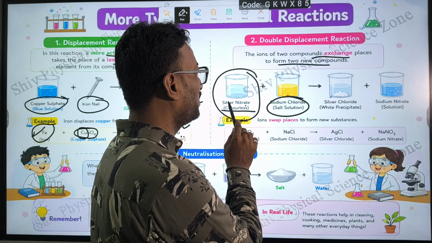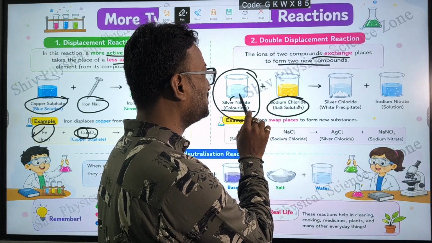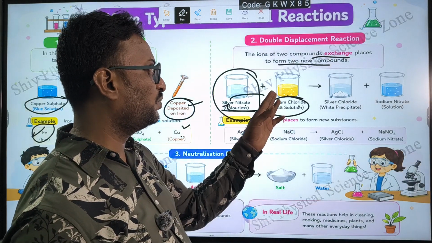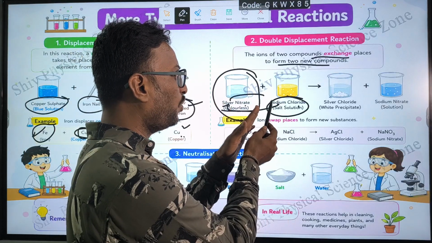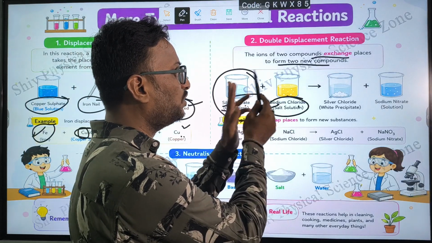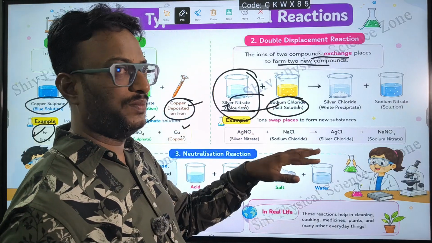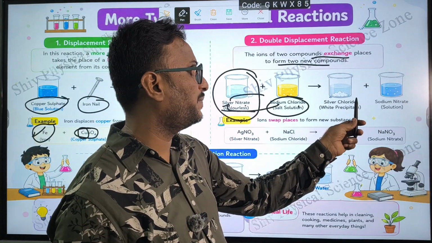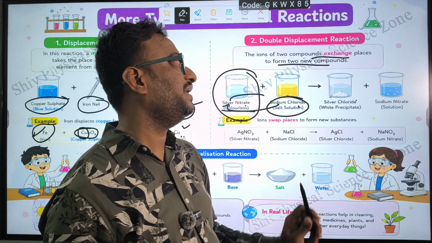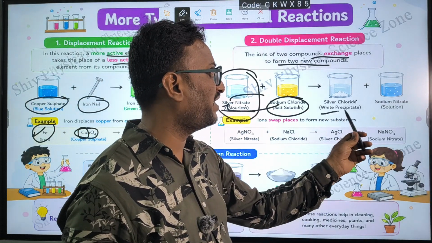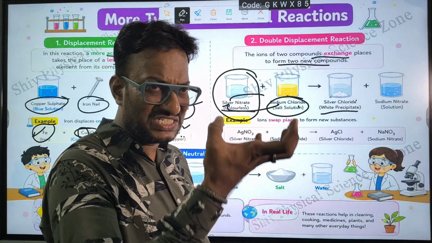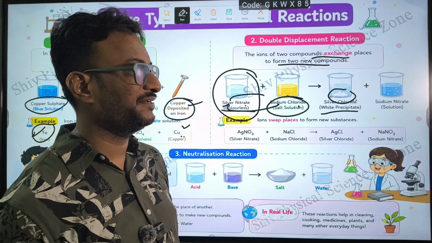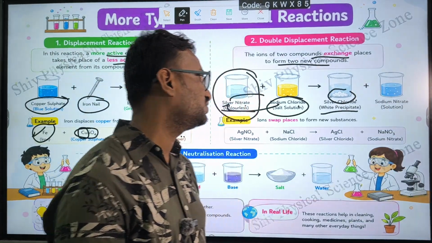Silver nitrate reacts with sodium chloride. Sodium takes the place of silver, and silver takes the place of sodium. So both things are happening. Silver chloride will be formed and sodium nitrate will be formed. Silver chloride is a white precipitate. A precipitate is one which stays at the bottom, and we call it a precipitate. And sodium nitrate solution is formed.